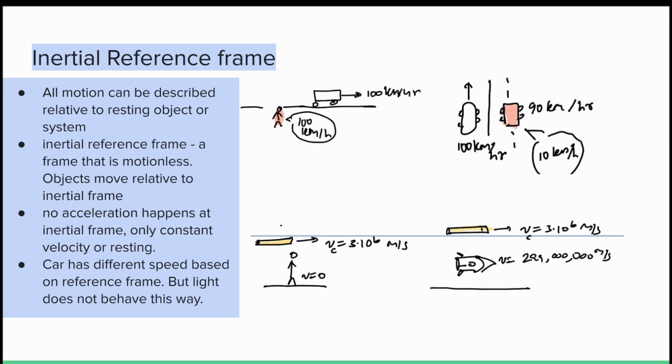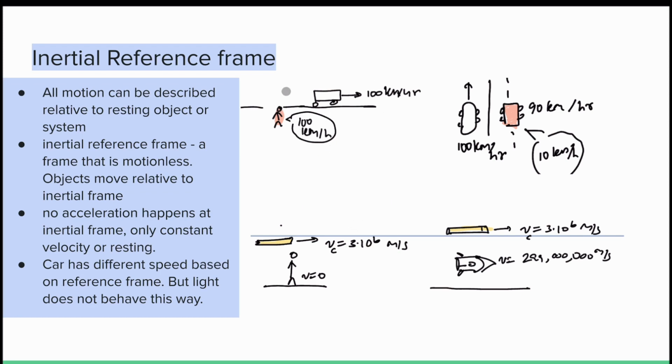All motion can be described relative to resting objects or systems/frames. An inertial reference frame is basically a frame that's motionless or has a constant velocity, and objects are going to move relative to the inertial frame. In an inertial reference frame, no acceleration happens. The frame is either resting or at constant velocity. In this example, we see that we have two inertial reference frames.